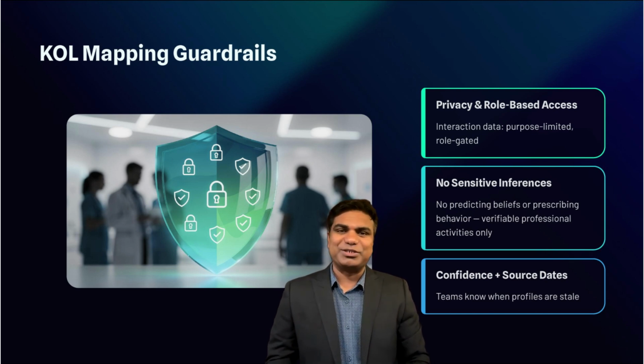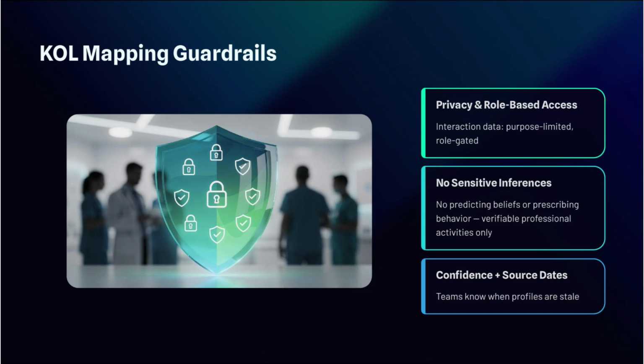If your organization uses any interaction data, access should be role-based and purpose-limited. The agent should not create sensitive inferences, like predicting personal beliefs or prescribing behavior. It should focus on verifiable professional activities and scientific output. And it should surface confidence levels and source dates so teams know when profiles are stale.